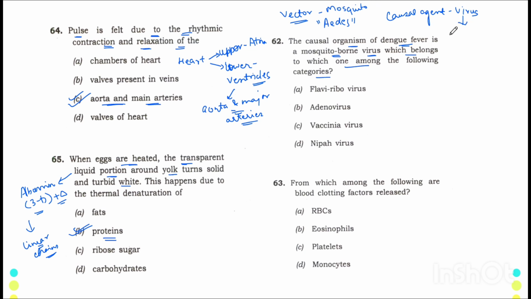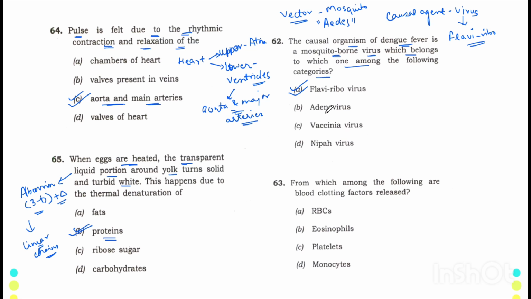is a virus of class flavivirus. That means the virus is a flavivirus. Okay, so the correct option is A. Now let me tell you about the other viruses as well. It may happen that the options can be repeated.